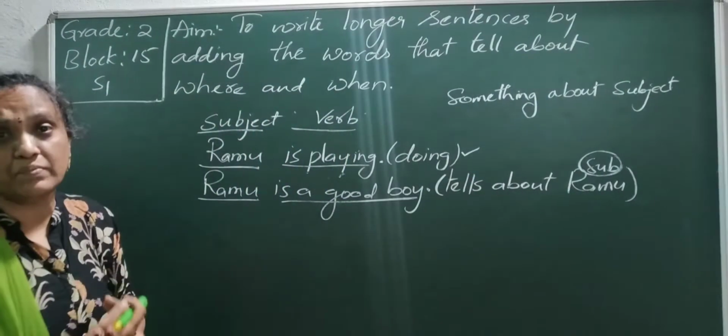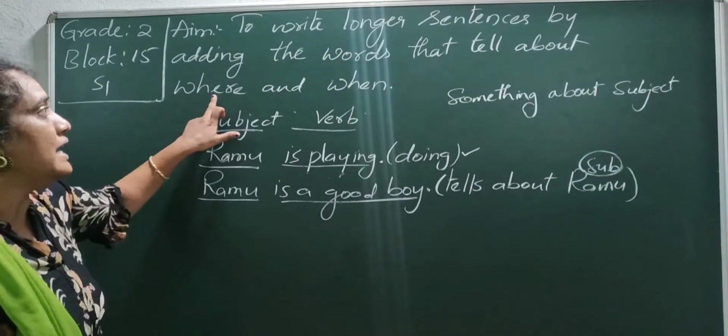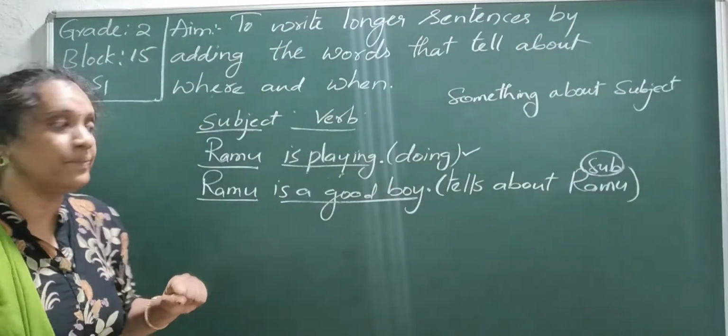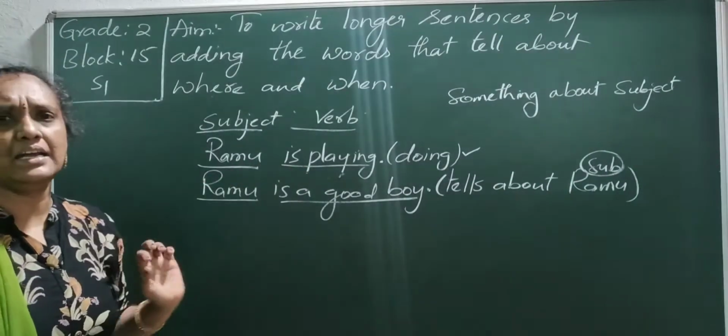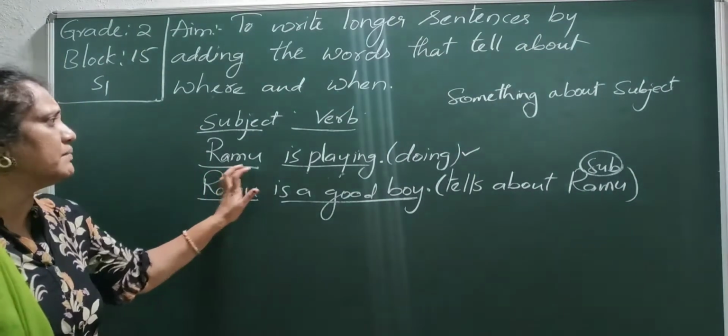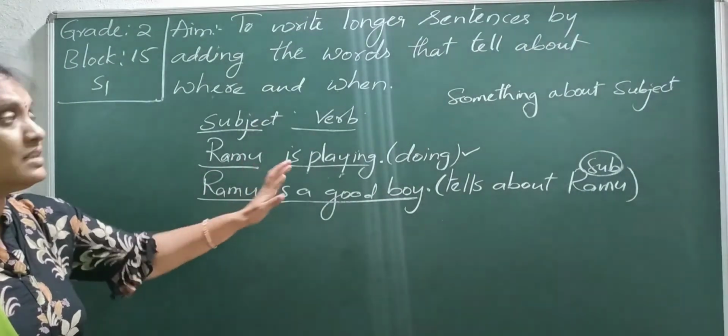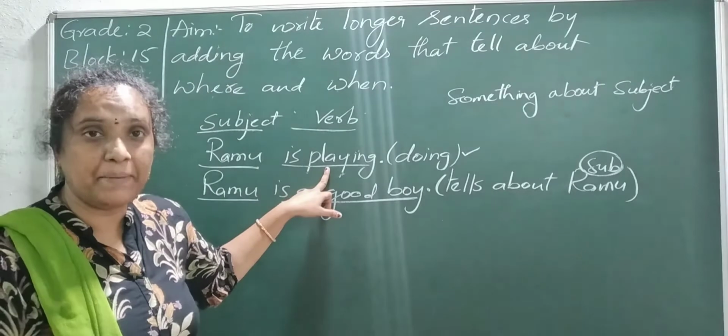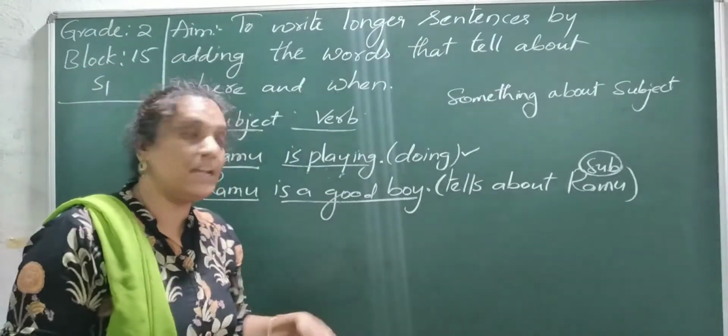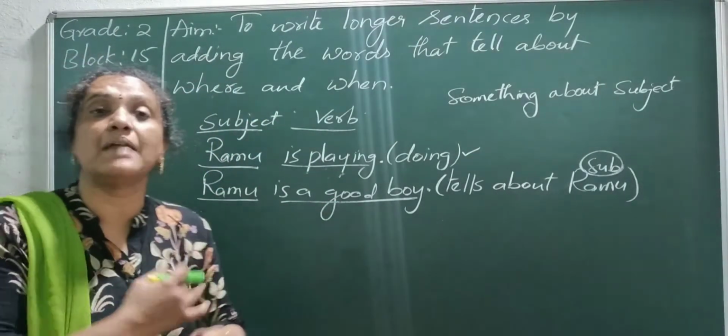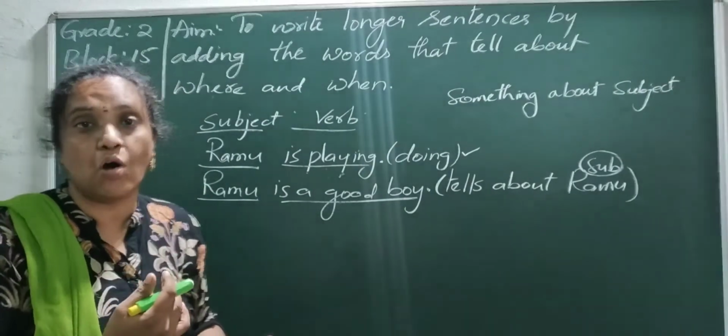But how are we going to make them longer? By adding where and when. Now if I say Ramu is playing, it contains just the subject and a verb. But where is the action happening? If I use other things like where and when, the sentence can be improved. We can make them longer.